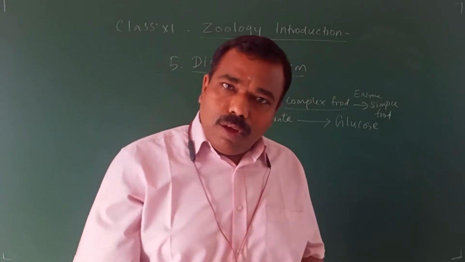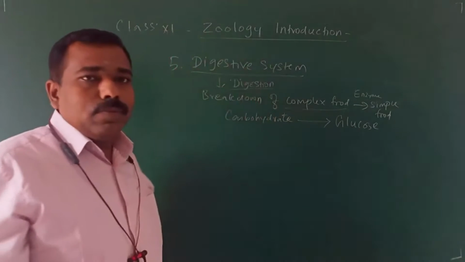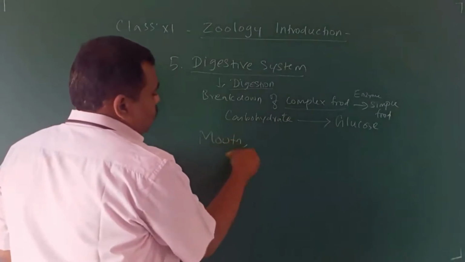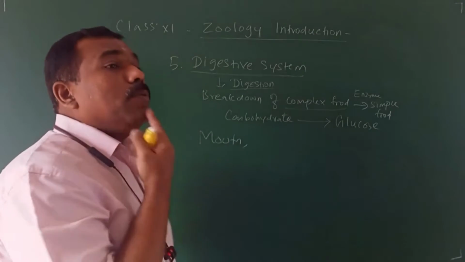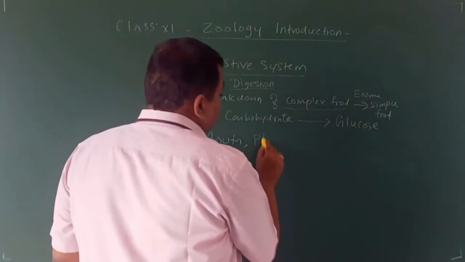For that, what are the organs involved? That is the digestive system. What are the organs? Mouth. From the mouth, then pharynx.